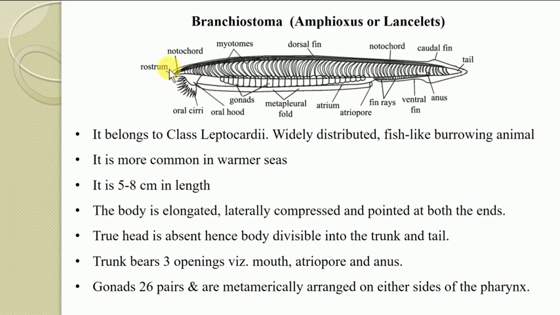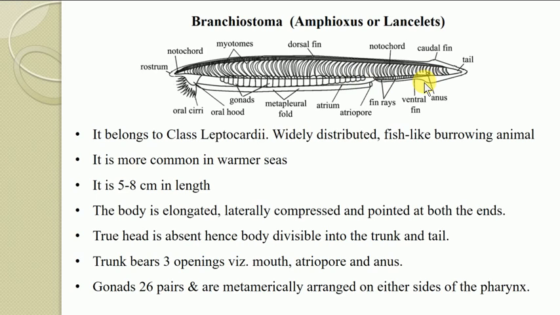Here you can see there is no head, and hence their body is divisible into the trunk region. The trunk region starts from here, the rostrum, up to this atriopore, and the remaining part is referred to as the tail region. So the body is divisible into the trunk and tail. The trunk bears three openings. The first one is the mouth, then the second one is the atriopore. So here this one is the atriopore, and the third one is the anus. So in this way there are three openings: mouth, atriopore, and anus.